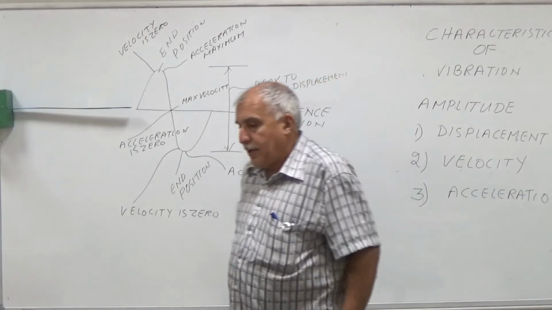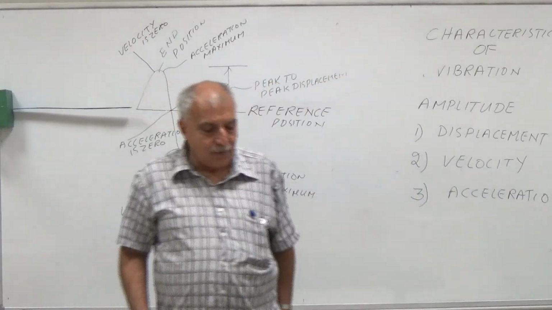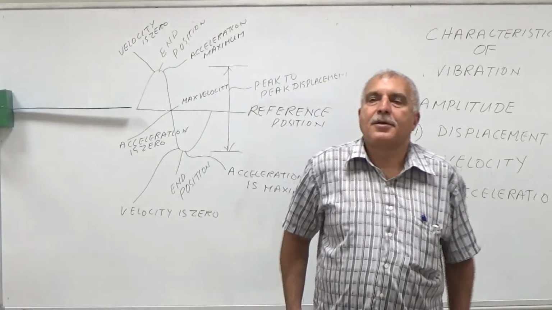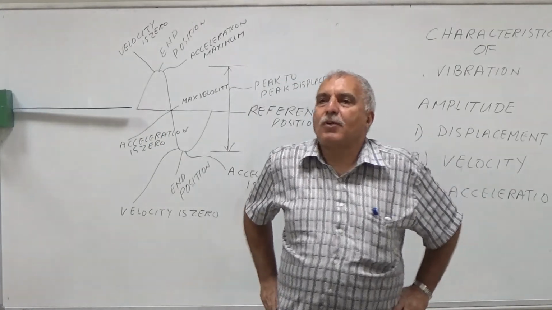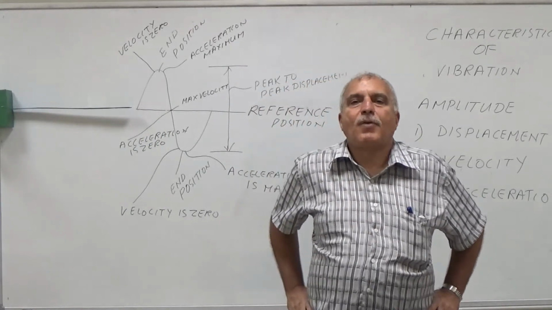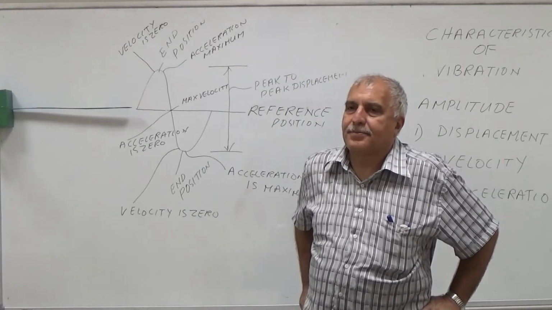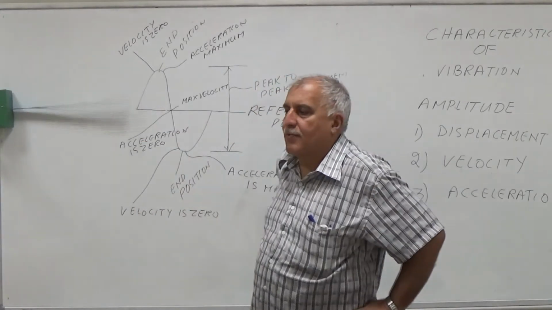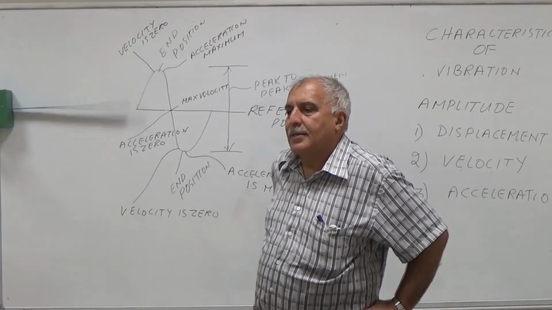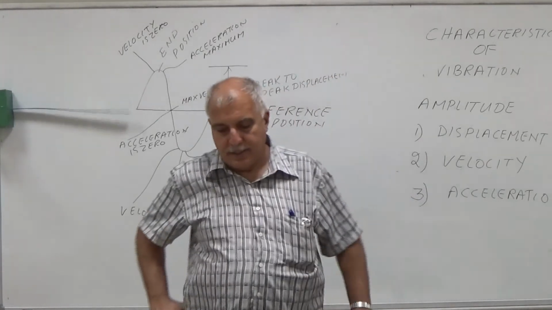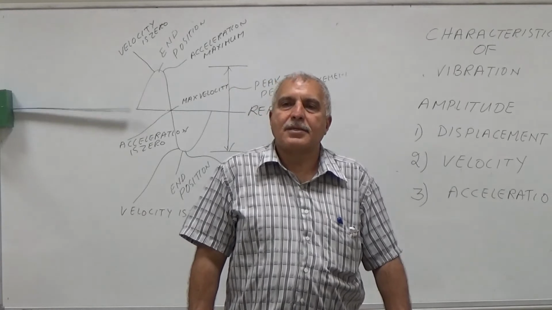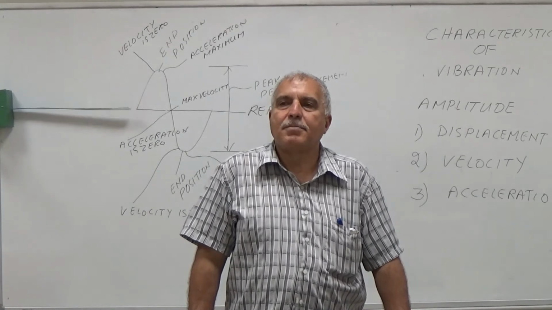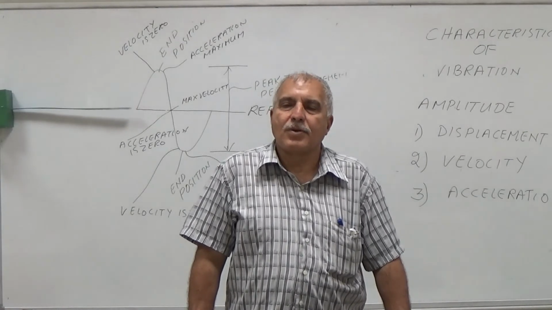So I will again review the basic things about vibration analysis. Mechanical vibration is the movement of the machine from one end to other end about a reference position, and it is the actual movement of the machine. And what are the benefits of vibration? Number one, it tells us about the condition of the machine. The condition is good, bad, or poor, or rough.